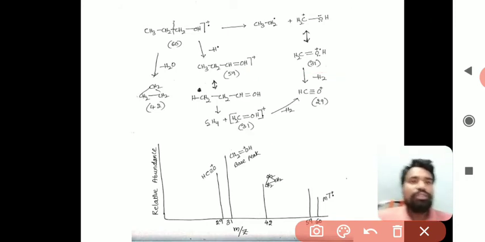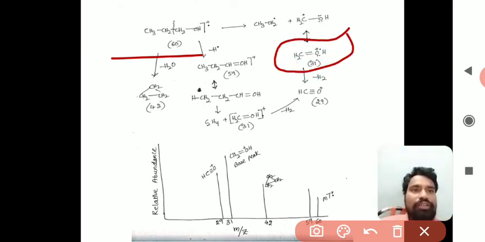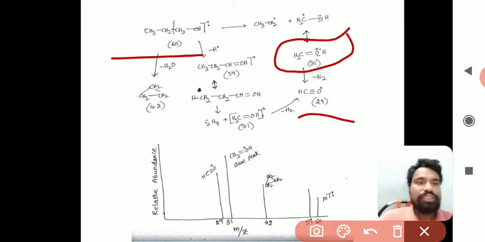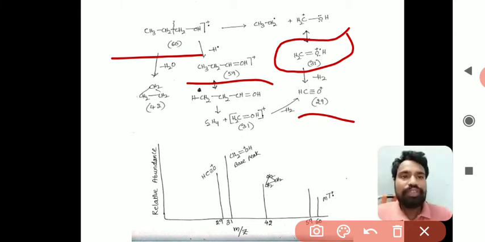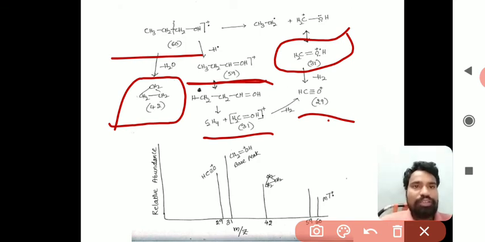Now we will observe the m/z values. The m/z value of the molecular ion, M+dot, is 60, and in the first fragmentation the fragment cations have m/z 31, then 29. In the second fragmentation process the first cation has m/z 59, and then again 31 and 29. In the third fragmentation process you get the cyclopropane carbocation, and this value corresponds to 42.